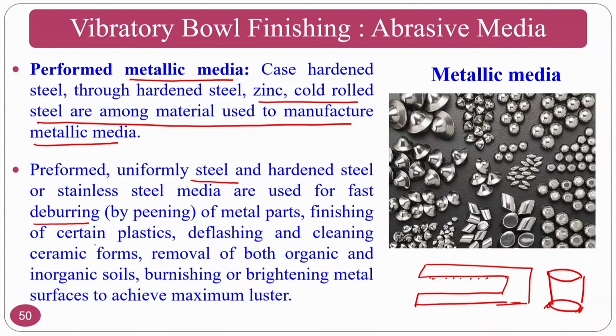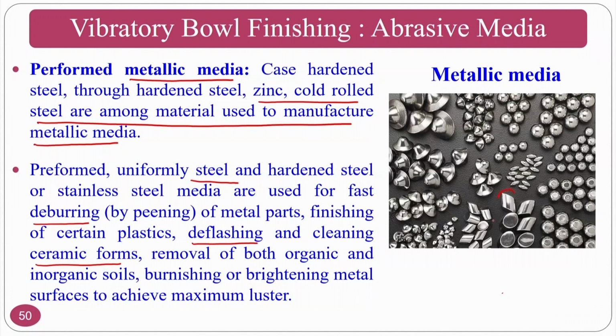For metallic parts and certain plastics, deflashing also you can apply, as well as cleaning of ceramic foams, removal of both organic and inorganic soils, and burnishing or brightening of metal. That means that these metallic particles are very shining, so this will have good surface roughness. Whenever this goes and hits, what will happen? Burnishing or deburring will take place, and the surface also will glow. That means the brightness of the surface will increase and it will improve the quality of the product. It looks aesthetically very good.